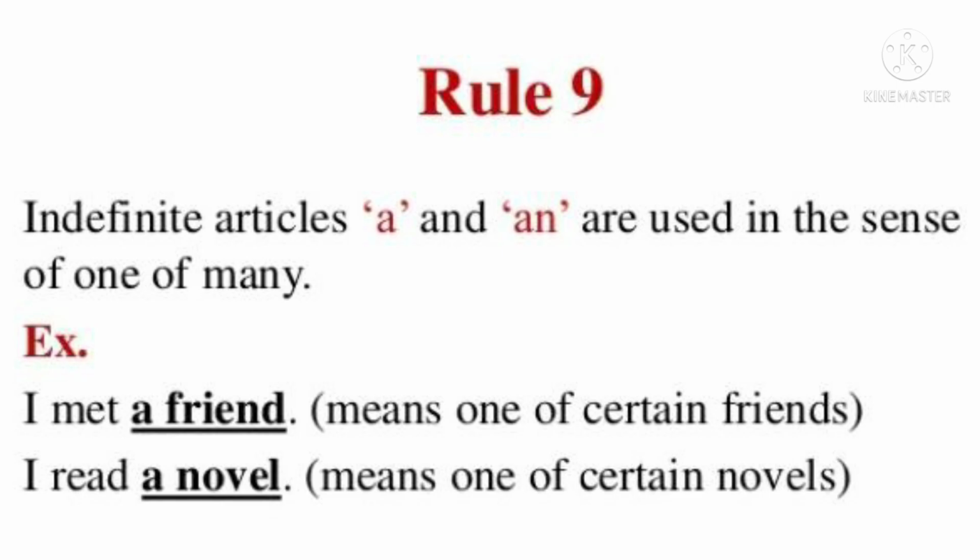Rule number 9. Indefinite articles a or an are used in the sense of what? Any guess? Used in the sense of one of many. Means I met a friend, one of certain friends. You may have certain friends, but I met a friend. I read a novel, means one of certain novels. There are many novels, but specifically you point out one. I read a novel.